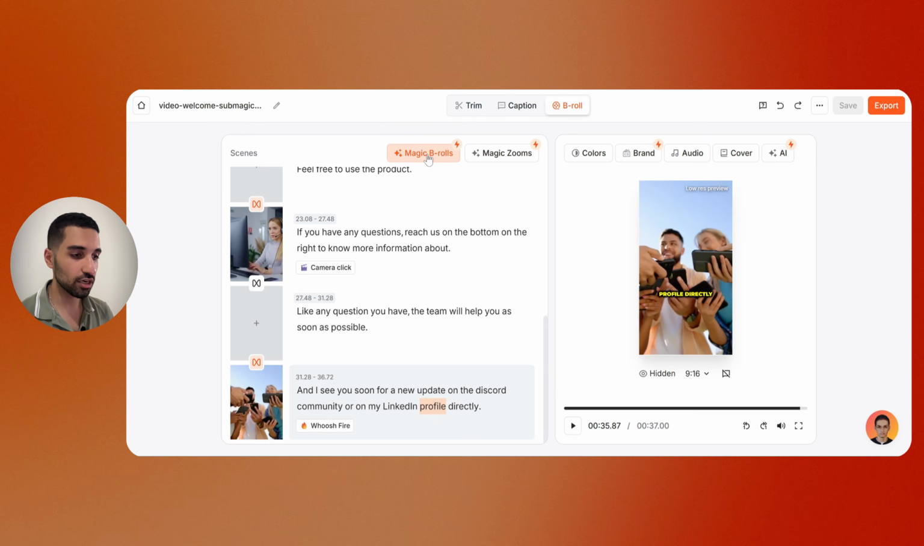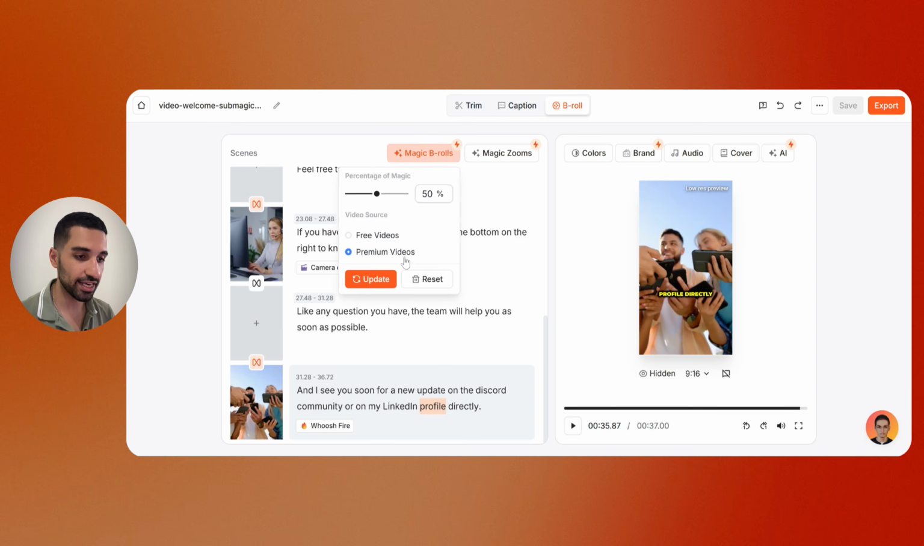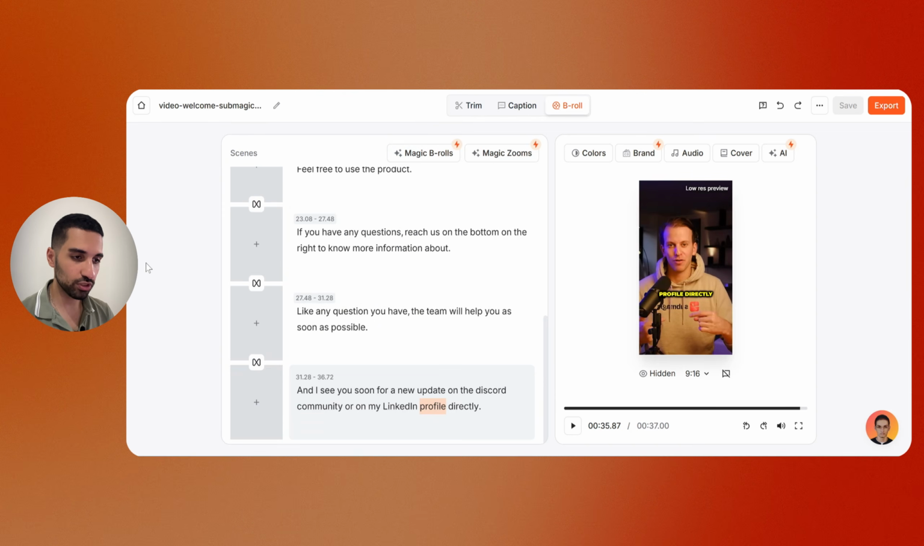So if you don't like the B-rolls, what we can do is click again, and from here you can click update. It will generate new B-rolls. Or if you think the B-rolls are too much, you can just decrease the percentage or maybe increase it. So I'm just going to reset it because I don't want any B-rolls right now.